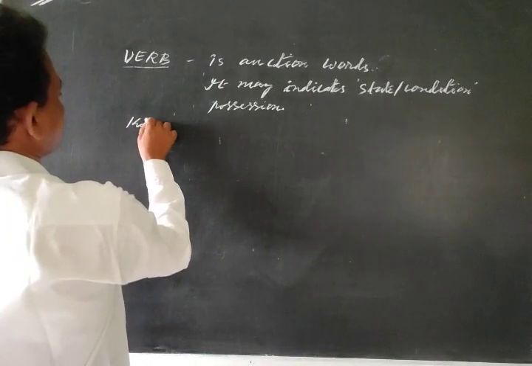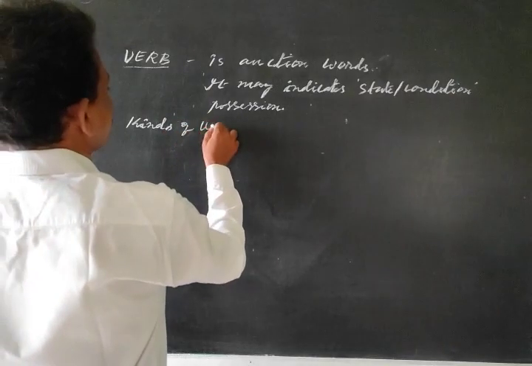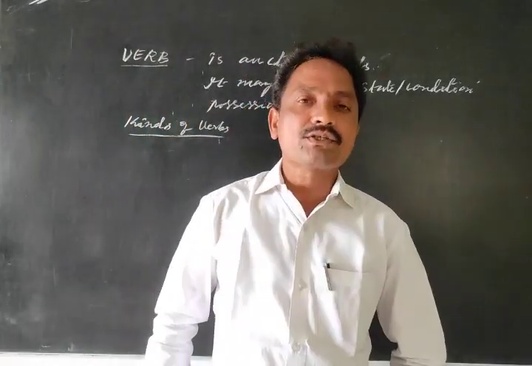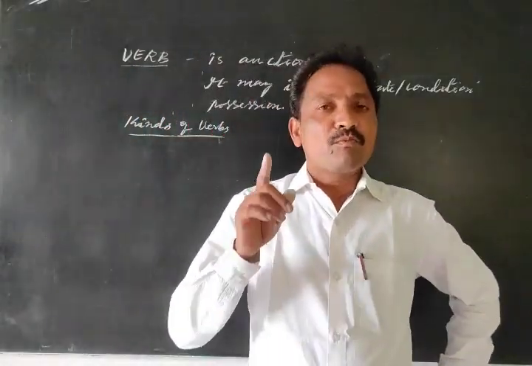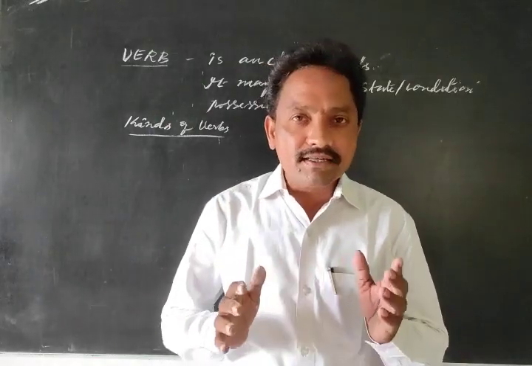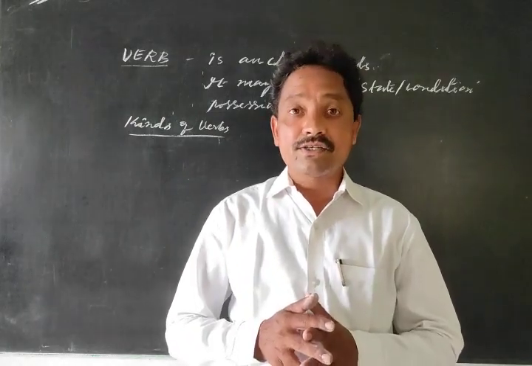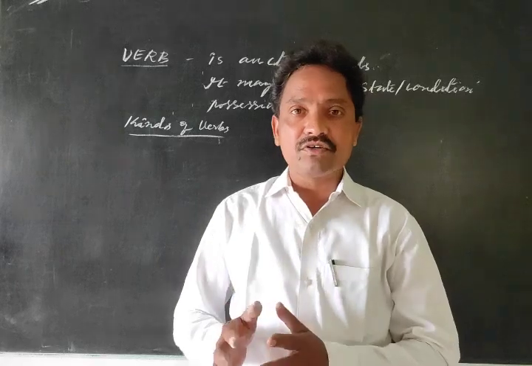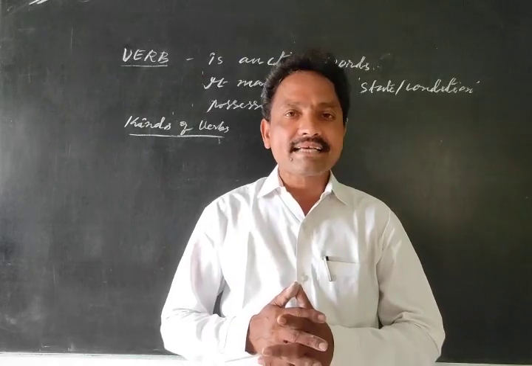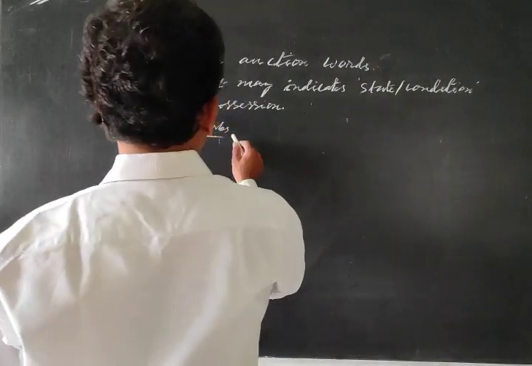Now, kinds of verbs. The second step in learning the verb: kinds of verbs. See, verbs are generally of two types. Number one, main verb. Number two, auxiliary verb. Auxiliary verb is also known as helping verb. Main verb is also called lexical verb.